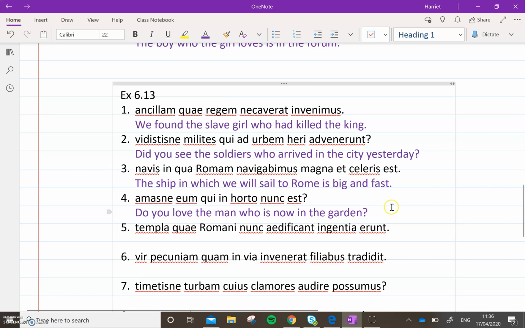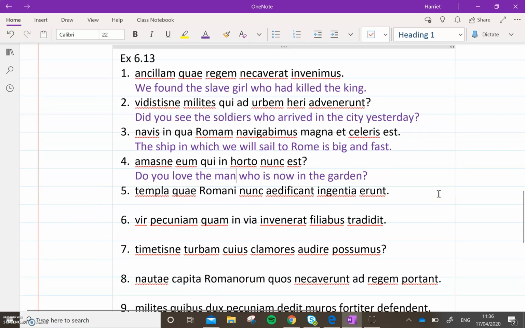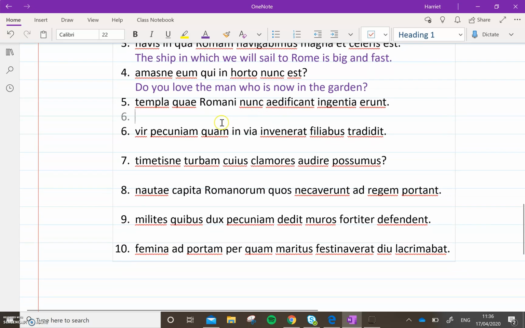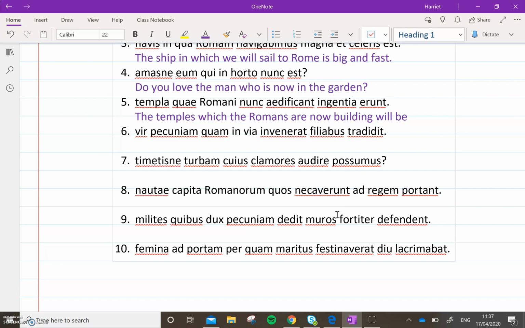Okay, number 5, have a go, pause the video. Okay, here we go in number 5. The temples, remember, neuter plurals end in a. Now, quae looks very feminine, but it could also be a neuter plural pronoun, which makes sense here when you've got templa. So the temples which the Romans, aedificant is present tense, so are now building, erunt is the future tense of the verb to be, so will be huge.